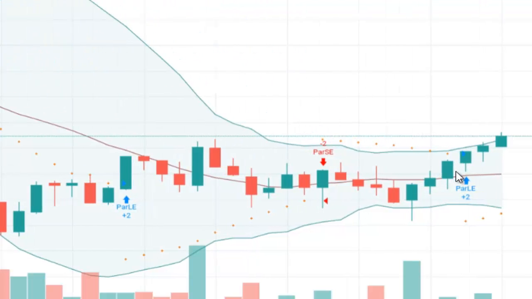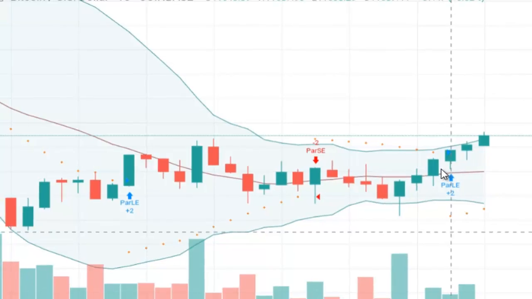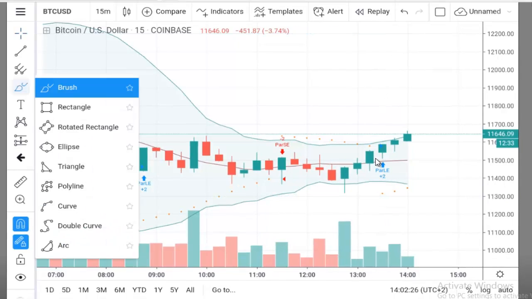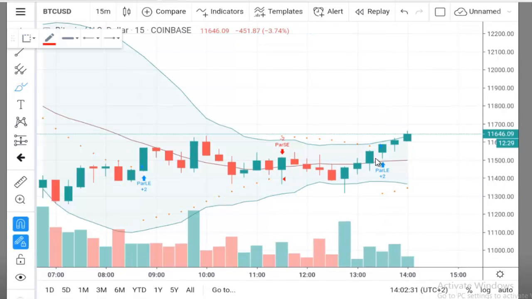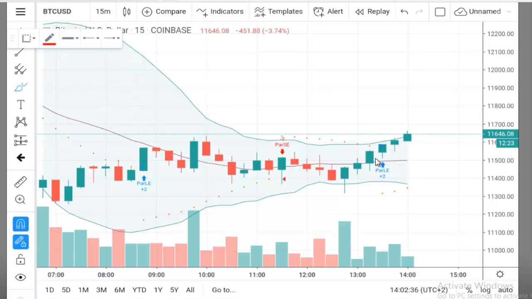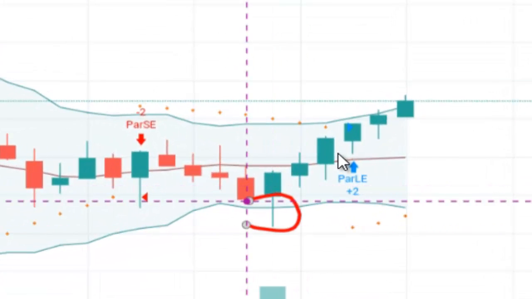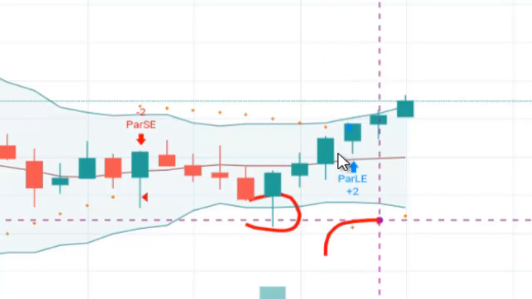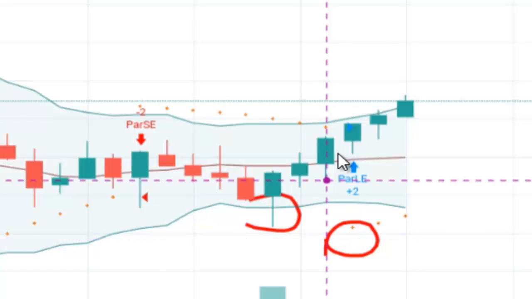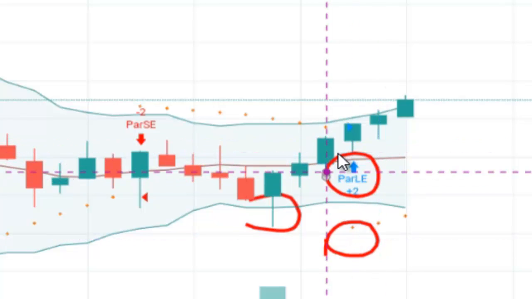Just to explain a bit of the strategy: when it hits the bottom and then you see the new dots right there, the parabolic SAR dot right there. Let me see if I can get a pen, a brush. Okay, let's get it red. So when it hits right here, when it hits our bottom Bollinger, and then we have the confirmation that a reversal is about to occur, and then we also have our third indication that the market is about to change direction, then we place a long. Then we wait for it to hit our target, then we get out of the market with some profits.